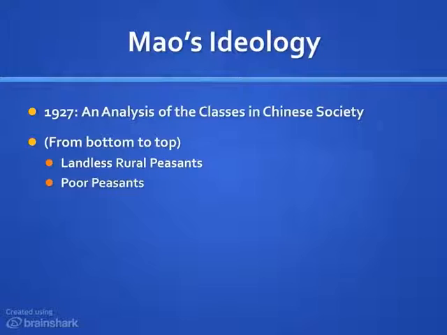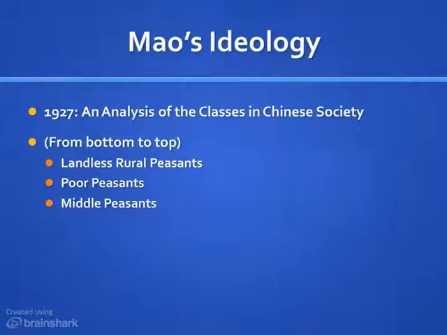Just above the landless rural peasants was a class that Mao called the poor peasants. Now, poor peasants owned some land, but they didn't have enough to support themselves or their families. Thus, they had to rent extra land from a landlord. This left them open to exploitation by the landlord, who could charge them whatever he wanted for that land.